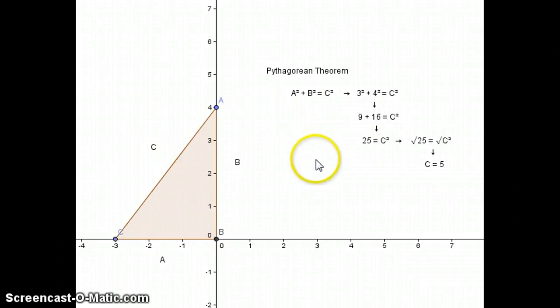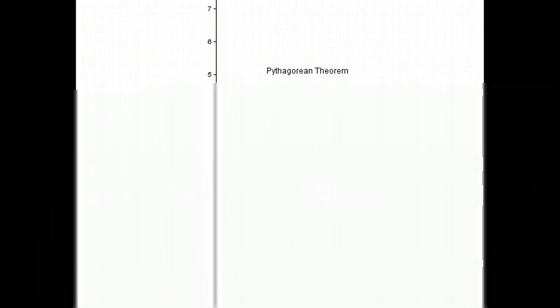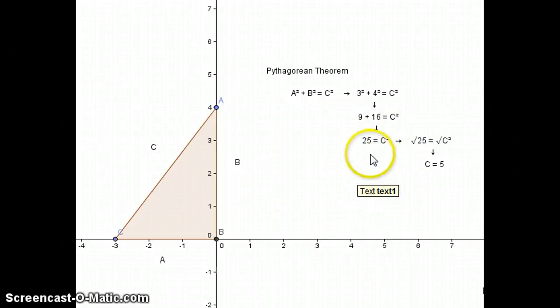Now, if we combine like terms and simplify, 3 squared gives us 9, 4 squared gives us 16. So 9 plus 16 is going to give us 25. So we can now say that 25 is equal to C squared.